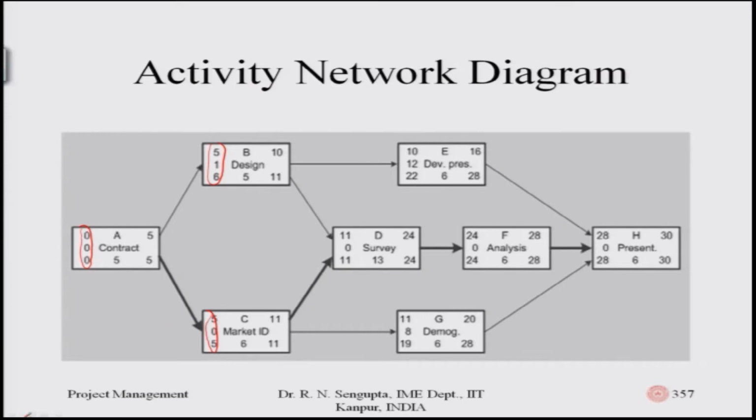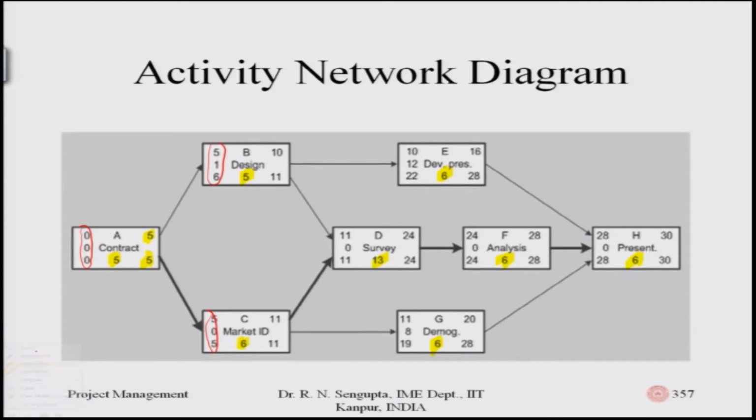Now I will highlight it for each and every activity. This is 5 for A, again 5 for B, 6 for C, 13 for D, 6 for E, 6 for F, 6 for G, and lastly 6 for H. So, if I go into the details, the earliest start is at t equal to 0, and if you add the number of days, it is 0 plus 5. Hence the earliest finish and the late finish for this activity is 5 here. So, again I am highlighting this 5 and 5 here.